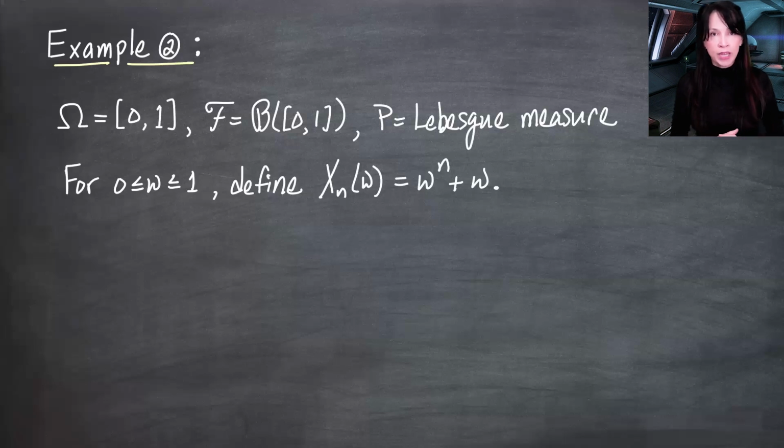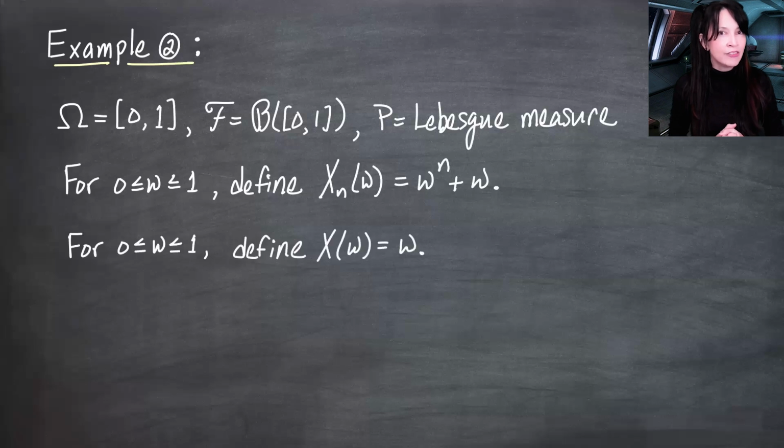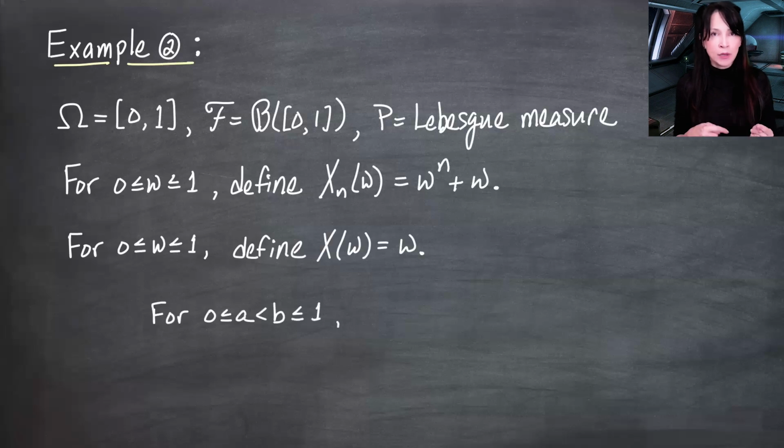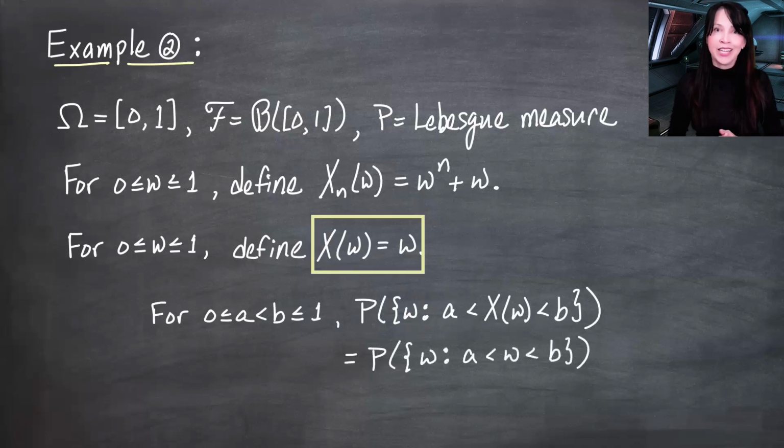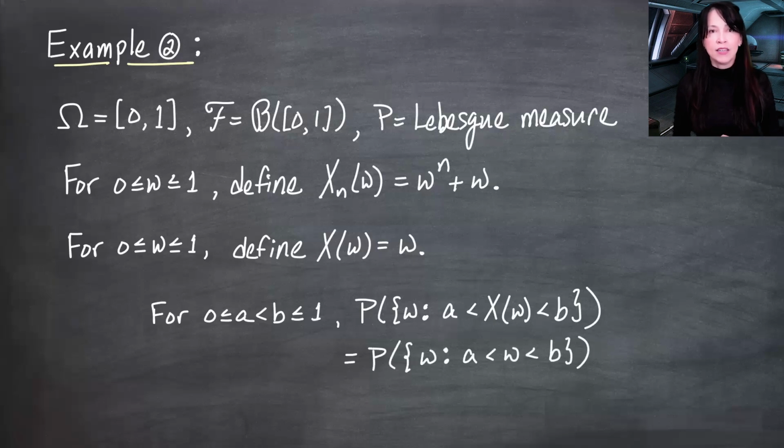So if I take any omega between 0 and 1 inclusive, I am going to define an X of omega to be omega. I have a little aside for you here right now. If you take real numbers a and b, a less than b, and in the interval 0 to 1, and look at the probability measure of the set of omegas for which X of omega is between a and b, because X of omega is just omega, this is the set of omegas for which omega is between a and b, and this is just the probability measure of the interval from a to b, which is the Lebesgue measure b minus a. Does this look familiar to you?